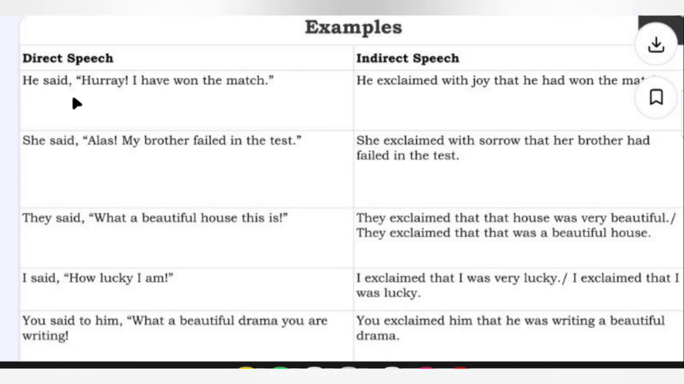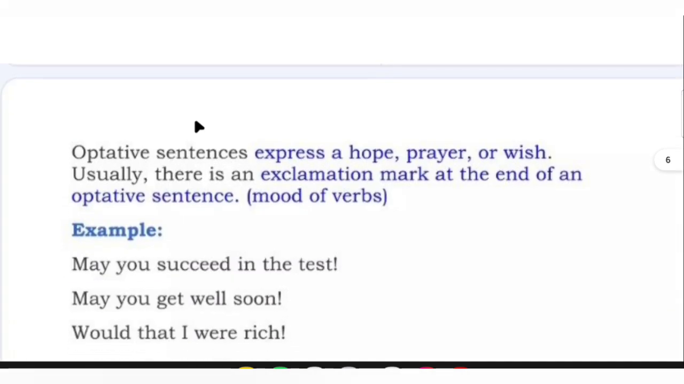Examples: He said, "Hooray, I have won the match." Then indirect will be: He exclaimed with joy that he had won the match. She said, "Alas, my brother failed in the test." She exclaimed with sorrow that her brother had failed in the test.